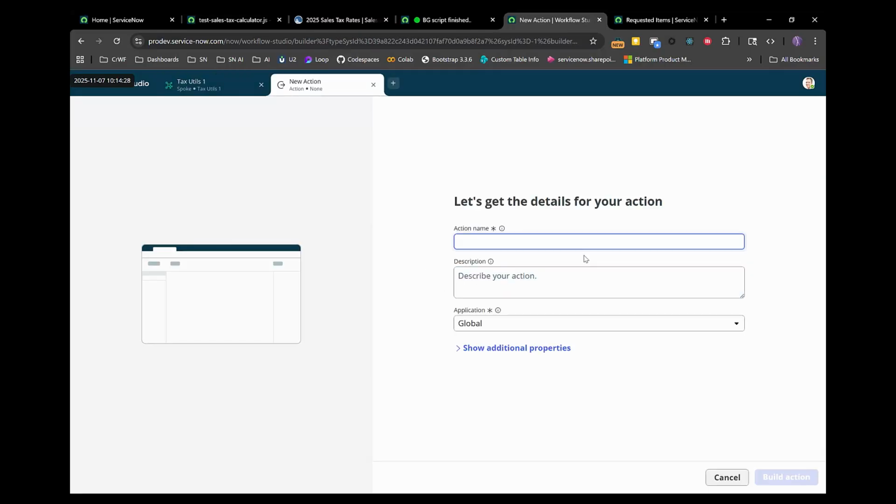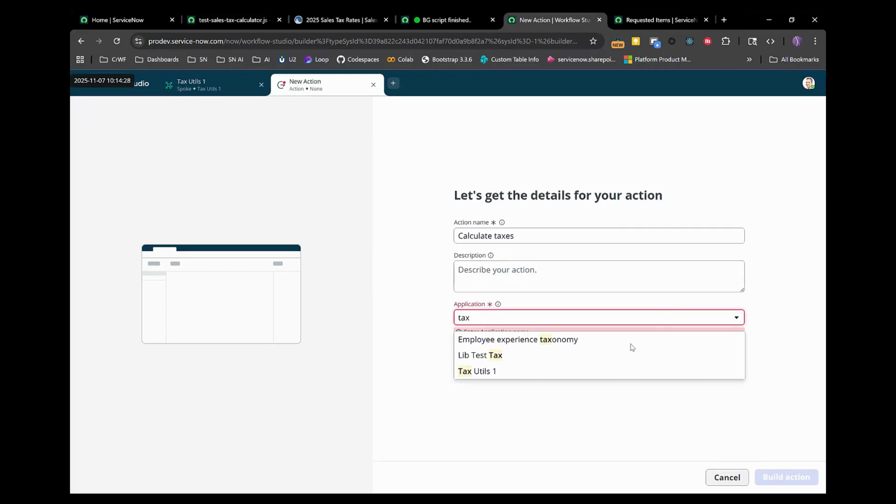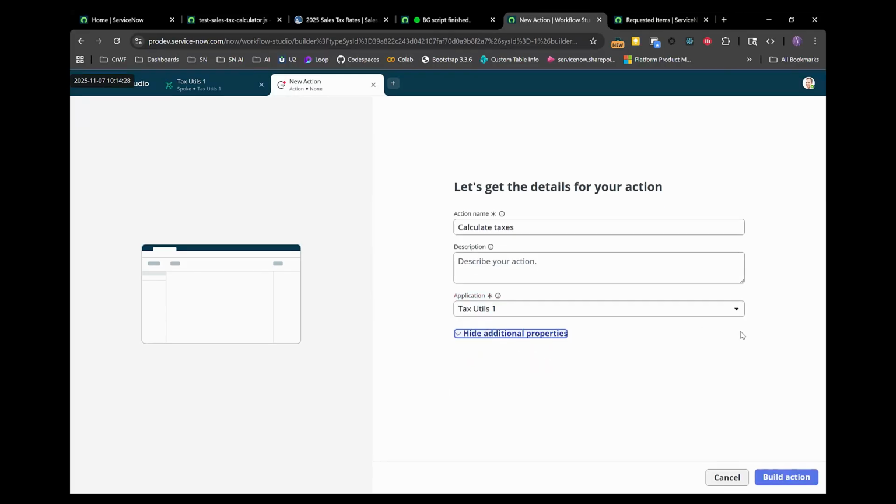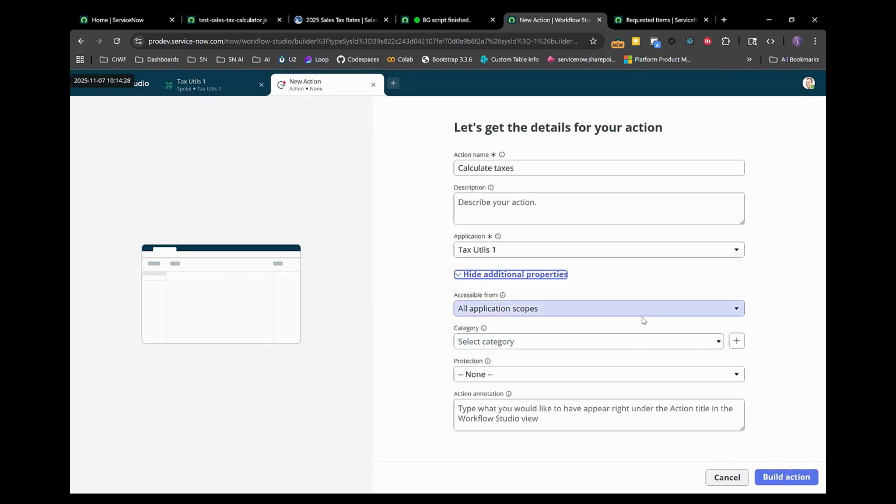It's name calculate taxes. So we want to put this in tax utils and additional properties. This all looks good. We want this accessible from all scopes, so we'll just take the defaults there.